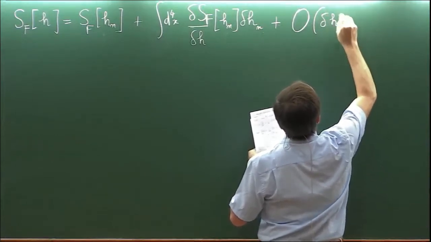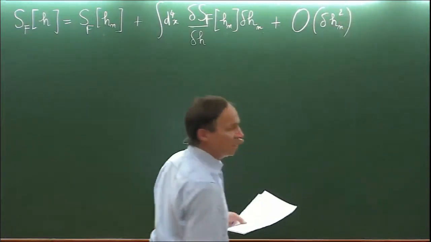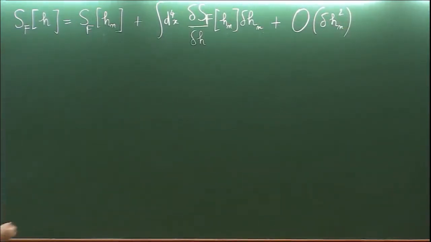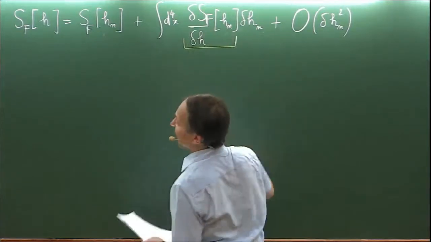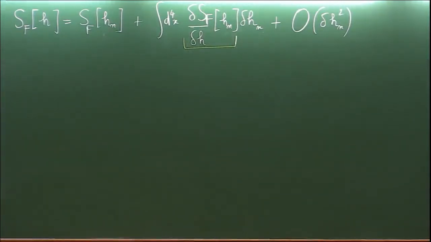And there will be terms that will be of the second order in this correction. And you see immediately that this term has been determined to be of the order of 1 over c^(n-1).